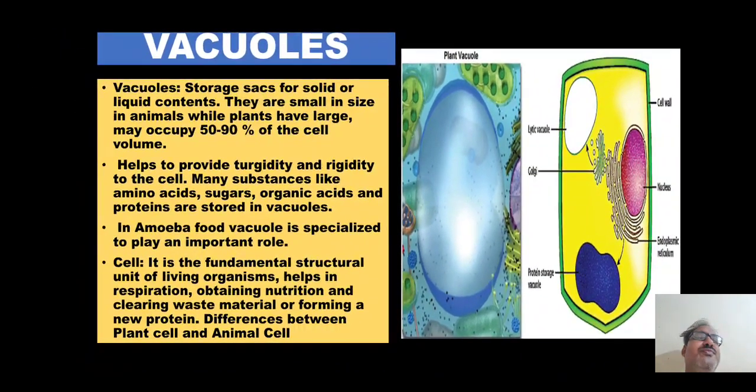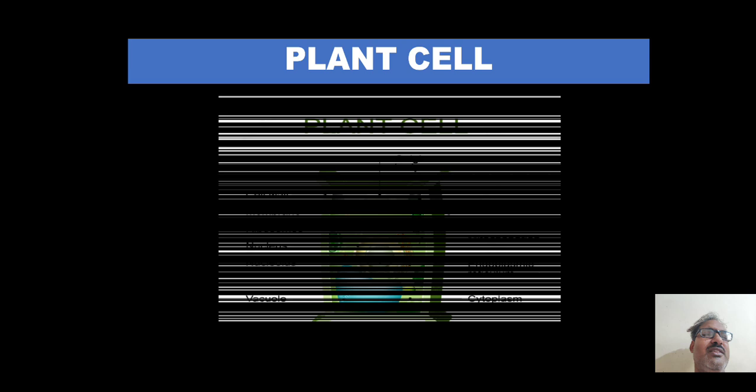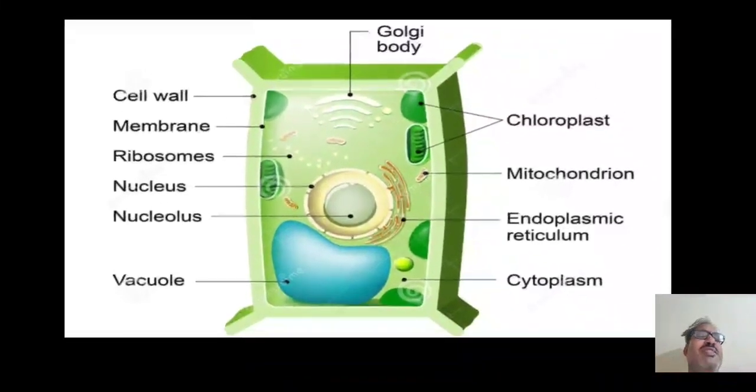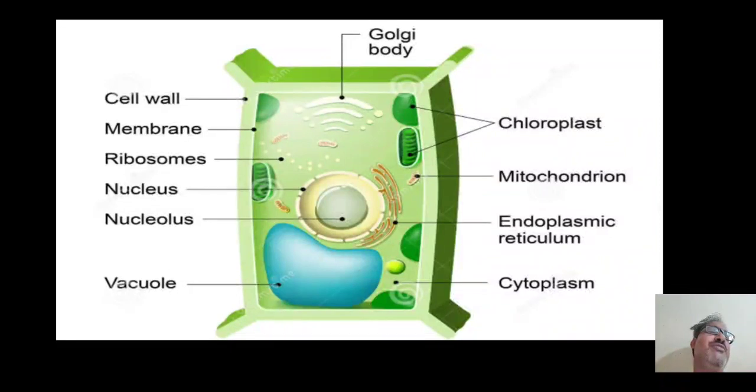Then we move to another topic, that is the last topic of plant cell and animal cell. So you might have studied these things from 6, 7, 8 standards. So here we mainly focus on the points which differ from the animal cell, like chloroplast. In plant cell chloroplast is present, in animal cell there is no chloroplast. Then we focus on the vacuoles. You can see the bluish color vacuole, that is quite huge. It takes 60 to 70% of the cell area, and if we compare to animal cell, they are very small.